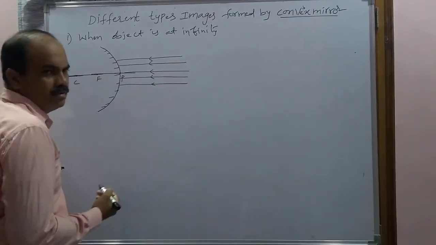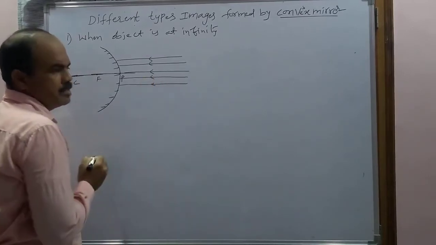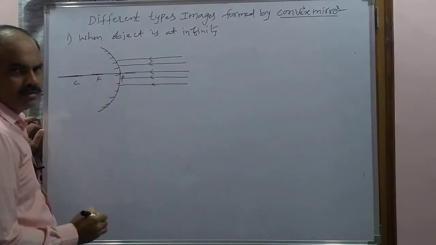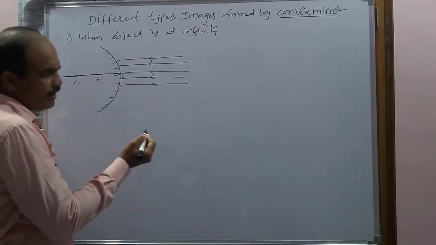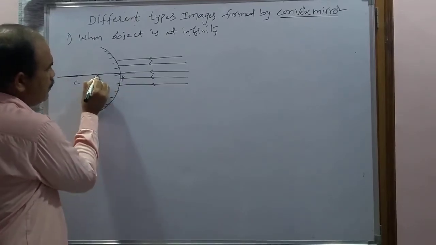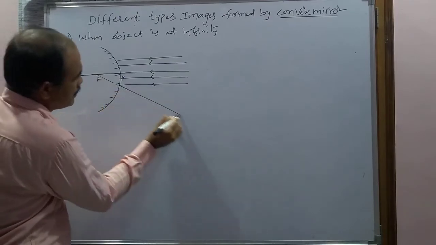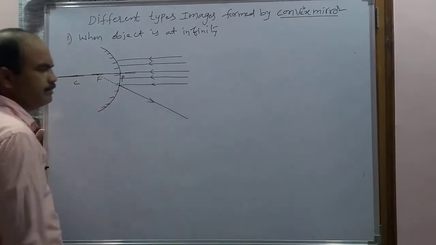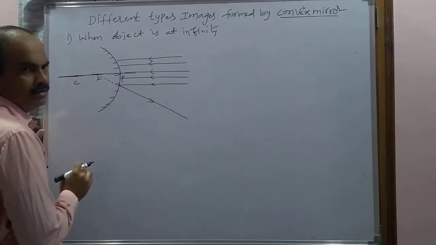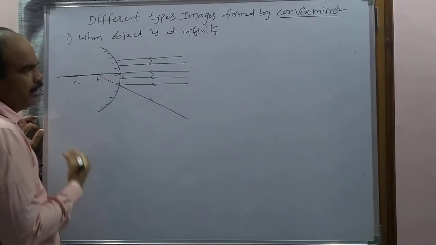According to the rules of a convex mirror, when the incident ray is parallel to the principal axis, after reflection it appears to come from the focus. To draw the reflected ray easily, first join the point of incidence and the focus with a dotted line, and after that extend the reflected ray. So this is the reflected ray corresponding to this incident ray, and repeat the same process for the remaining rays.